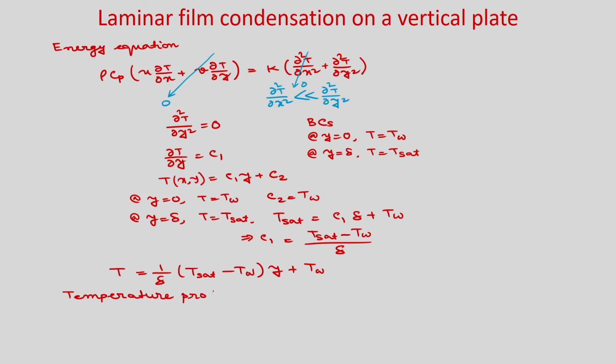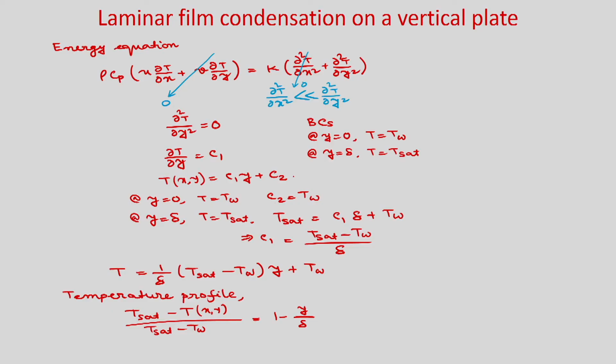So, you can see here we only considered the heat conduction inside the film. Okay. So, we will get (Tsat minus T) divided by (Tsat minus Tw) as 1 minus y by delta. If only heat conduction is taking place, what do you expect the temperature profile to be? It will be linear, and you can see here that it is a linear profile. So, it will vary linearly from Tw to Tsat, because Tsat is higher than Tw.